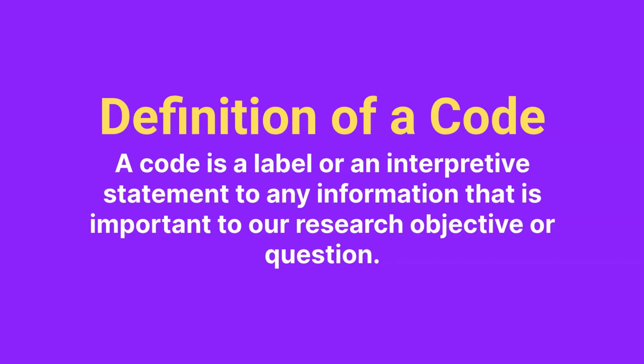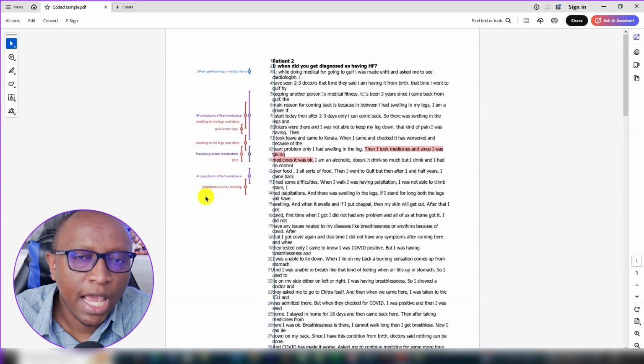From these examples, we can see that codes can be defined as labels or interpretive statements to any information that's important to our research objectives or questions. So a code is simply a label or